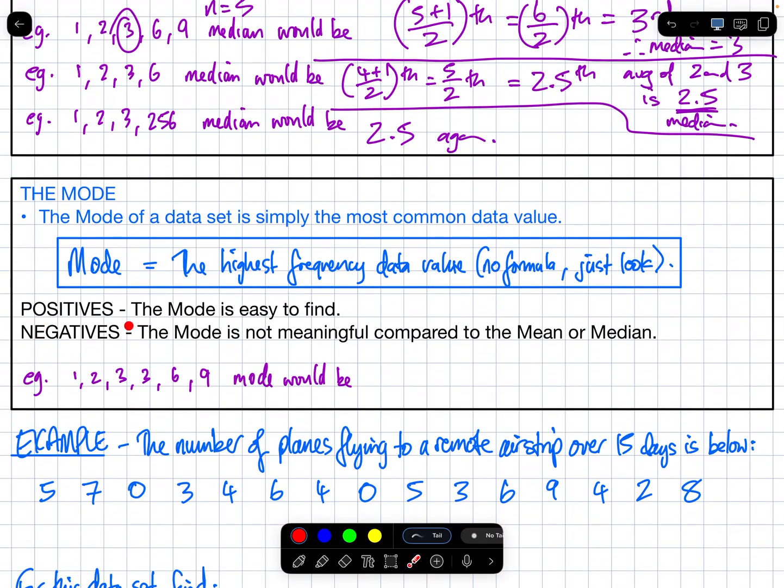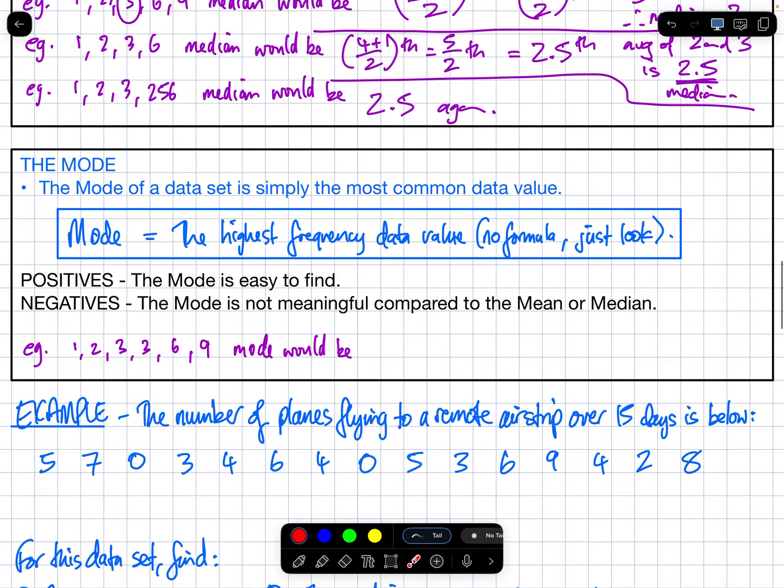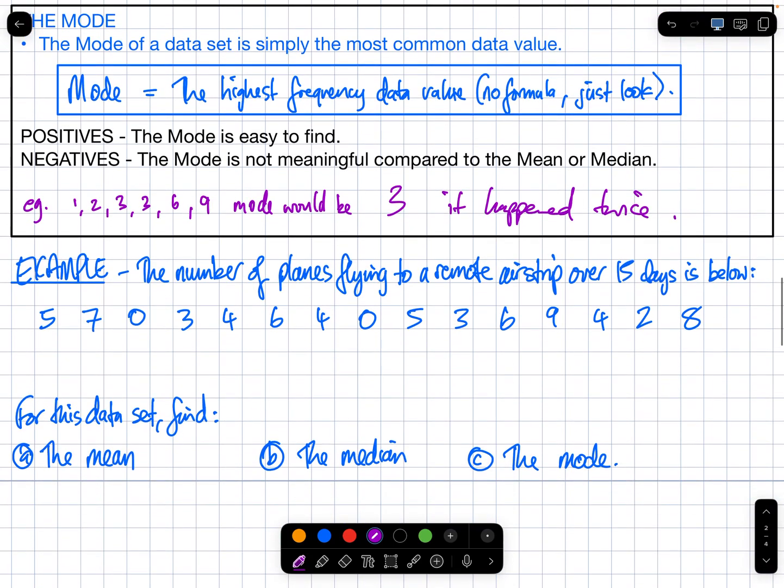Why do we use the mode? What's good about it? It's easy to find. What's the negatives? The mode is not really meaningful compared to the mean or median. There's no maths involved. It's just the one that happened most often. It's an interesting thing to say. So in this set of data, 1, 2, 3, 3, 6, 9, what would the mode be? 3. Good. Mode would be 3. It happened twice.